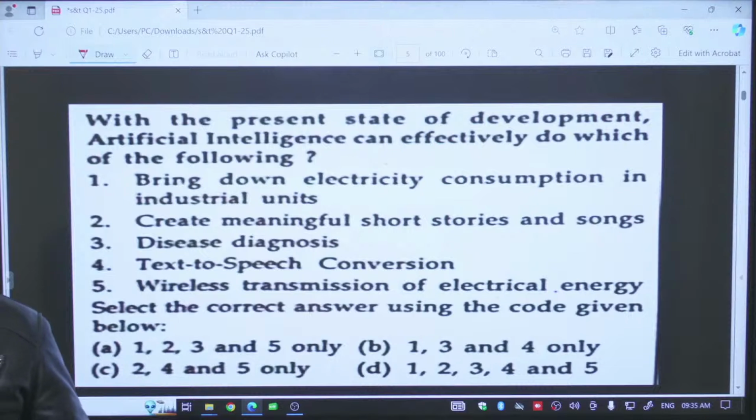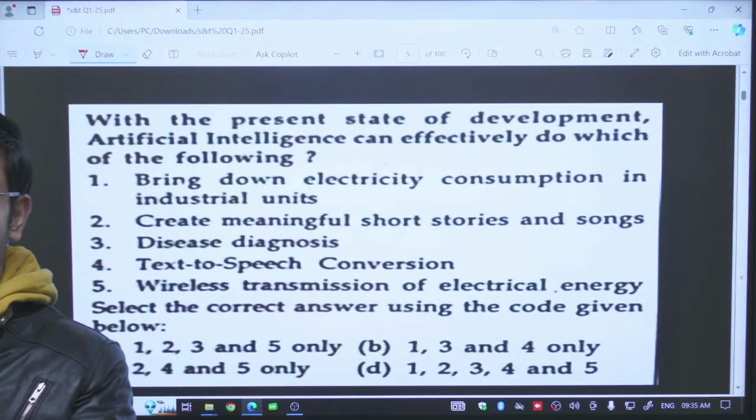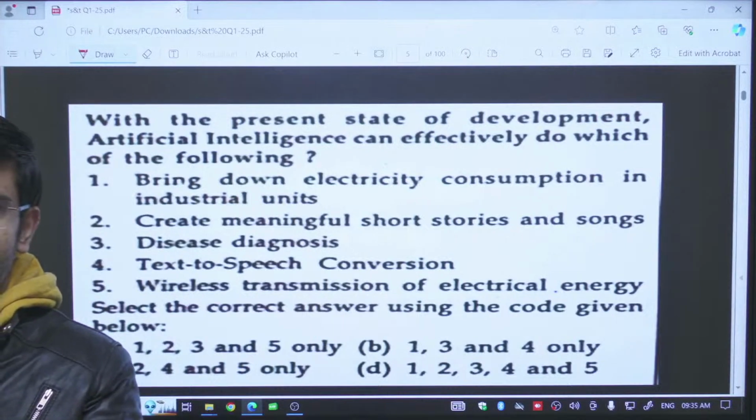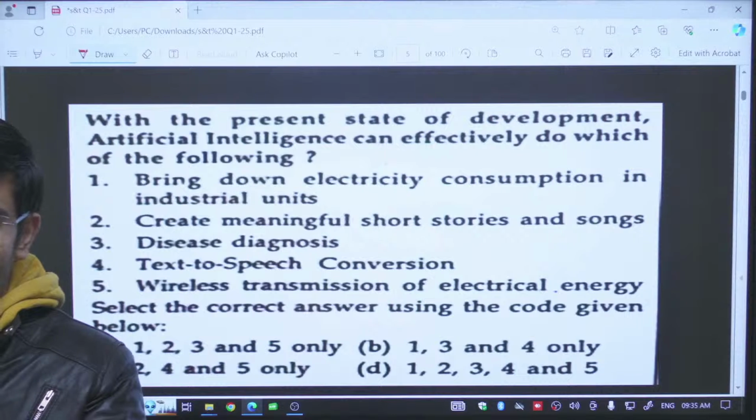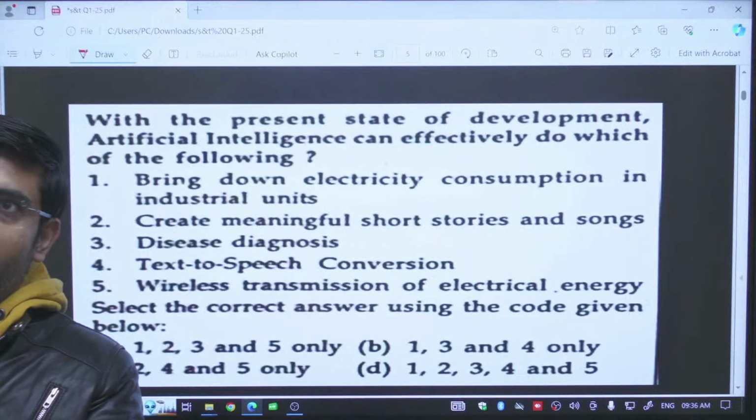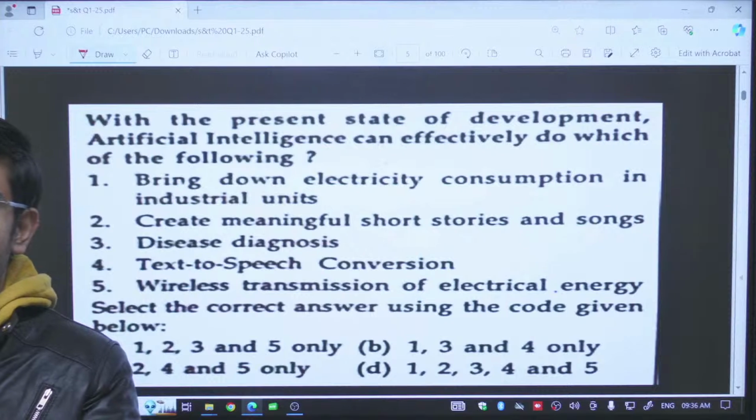First option says, bring down electricity consumption in industrial units. Is this possible or not? Yes, it will be possible, because we are using AI for planning, for operational things. If we can plan in a better way, it means we can decrease the electricity consumption, so it will be fine. First statement is right. Second, create meaningful short stories and the songs. We are using Google's tools for it. Google has different AI products like Google Art. In that you can do all this, creating short stories and the songs.